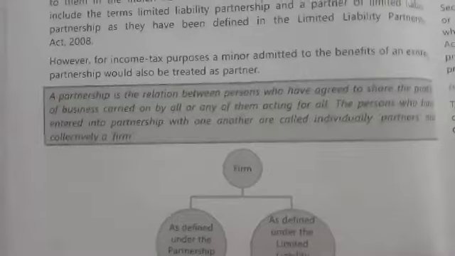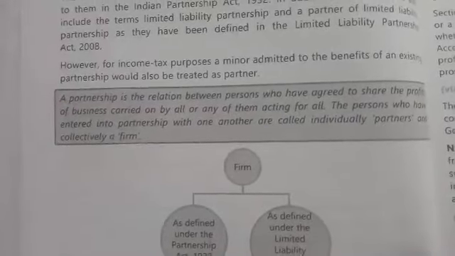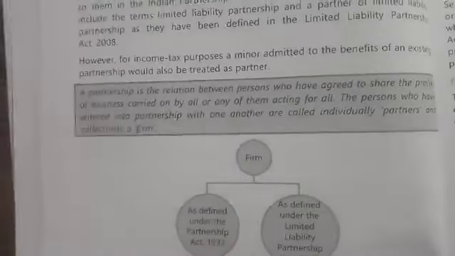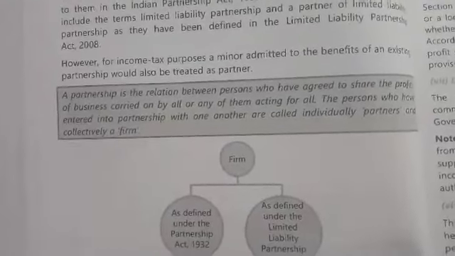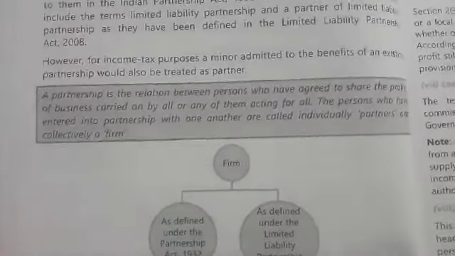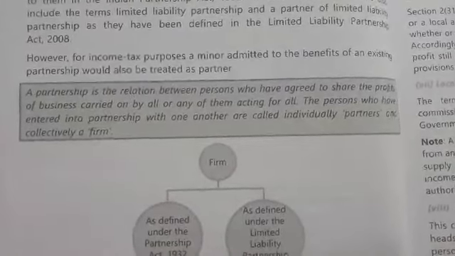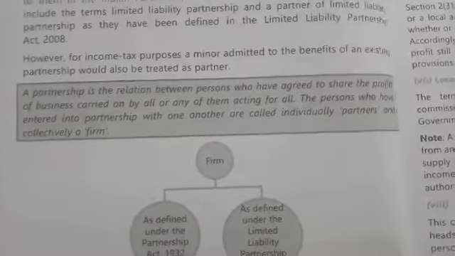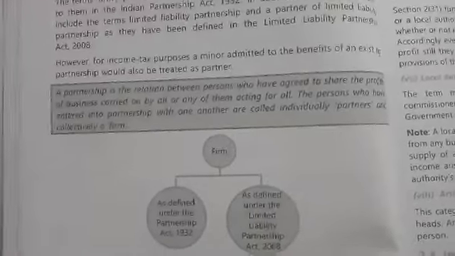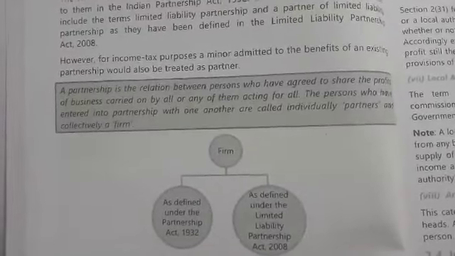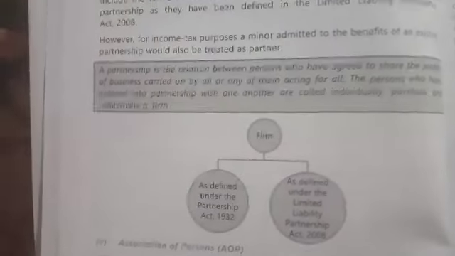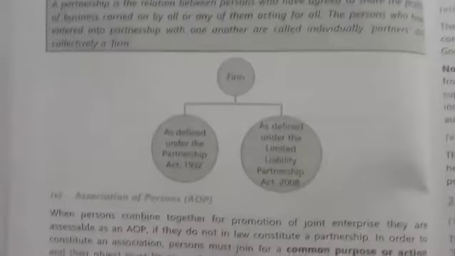However, if a minor is getting the benefit from the partnership firm, he is also treated as a partner. A partnership is the relation between persons who have agreed to share the profits of a business carried on by all or acting for all. The persons who have entered into a partnership with one another are called individually partners and collectively a firm.